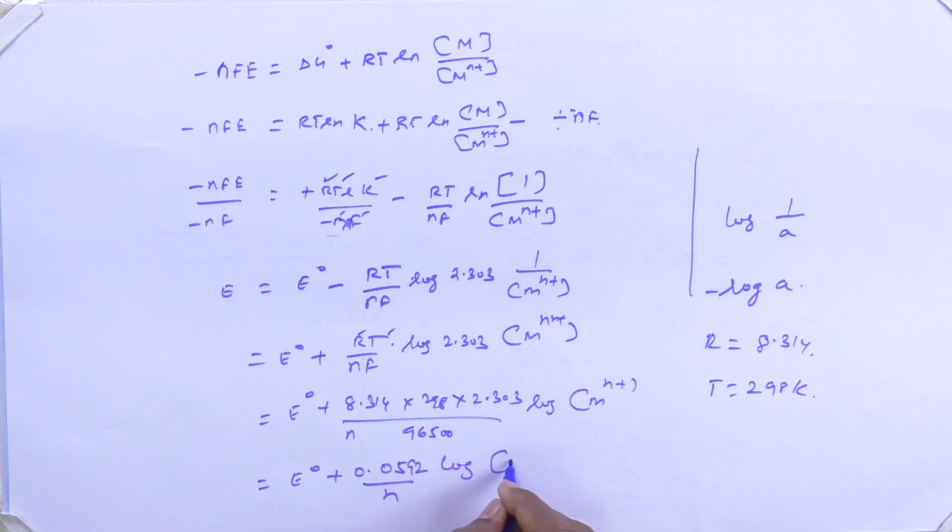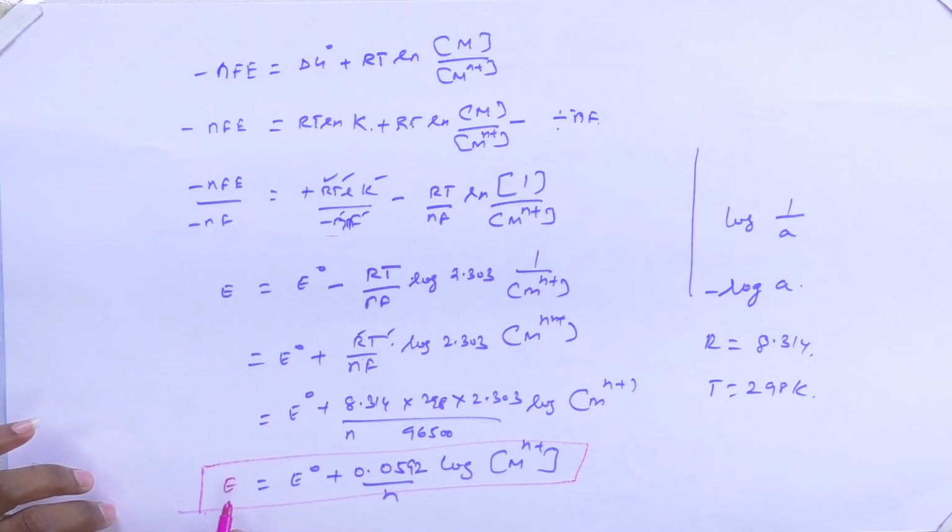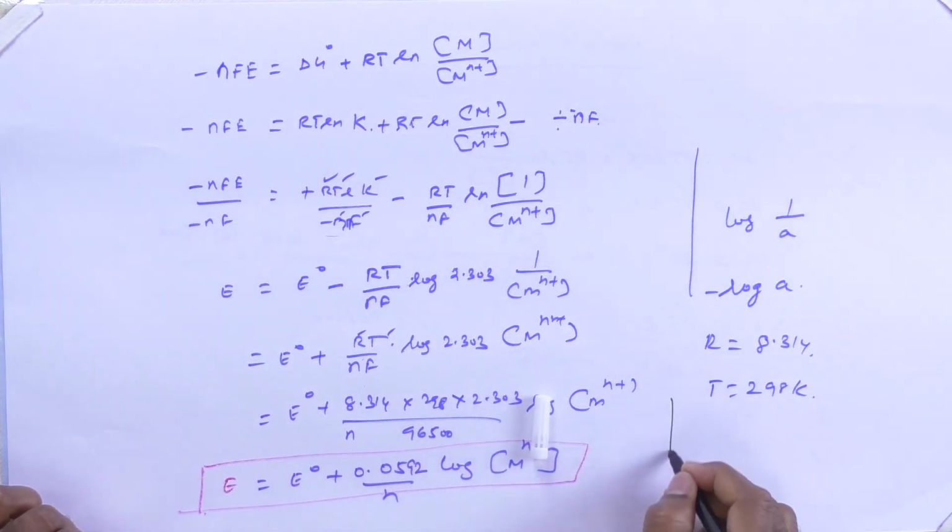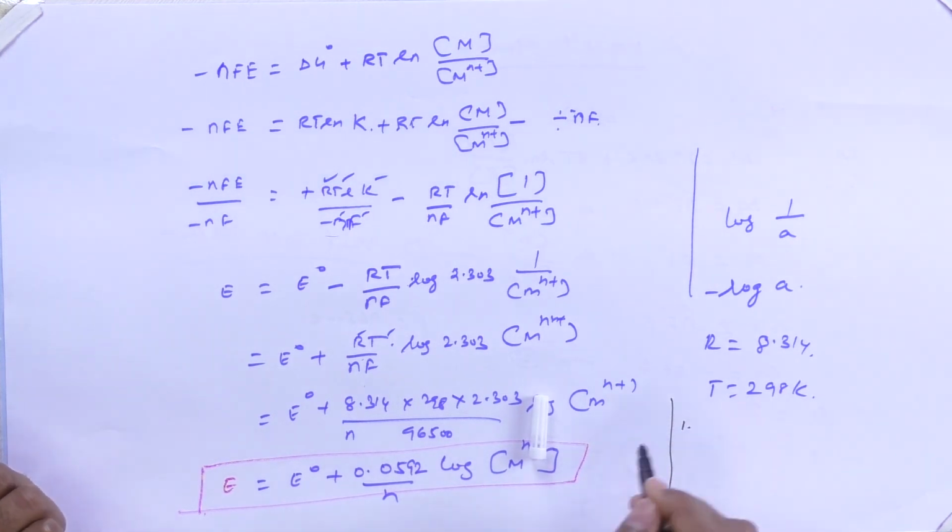This equation is known as the electrode potential value for the particular metal. Using this Nernst equation, we can calculate the electrode potential value of any unknown electrode. Now you can ask me, what are the factors which influence the electrode potential of this metal? There are three parameters which determine the electrode potential value of any unknown electrode. The first is temperature, the second is concentration, and the third is the nature of the metal.